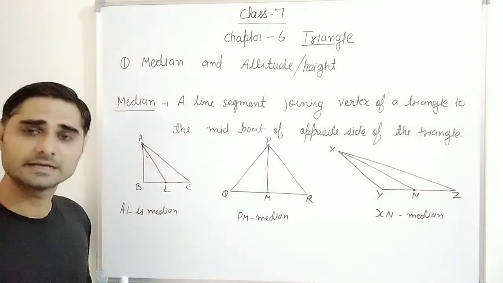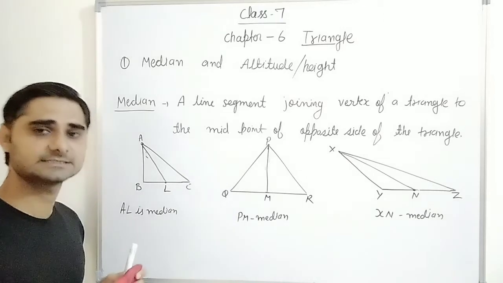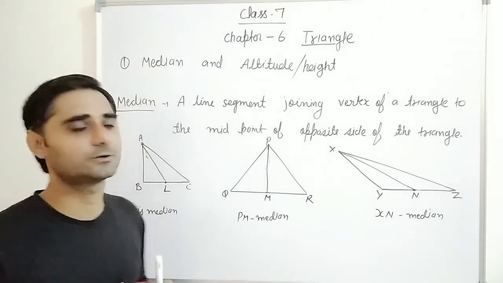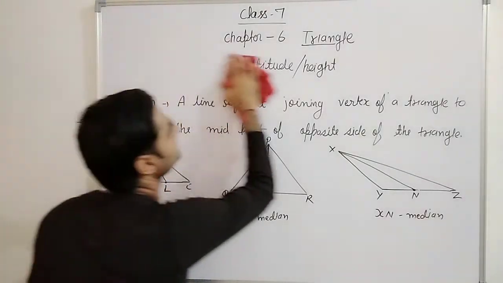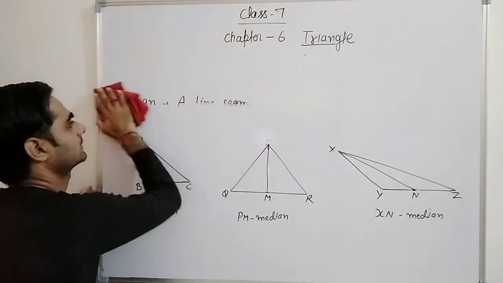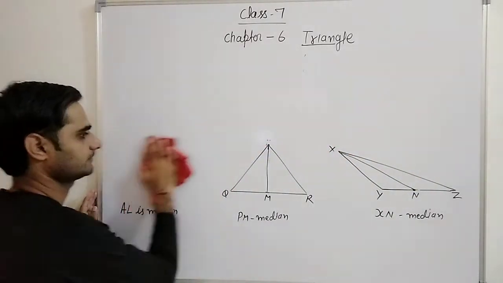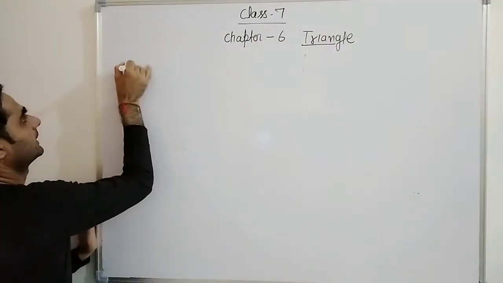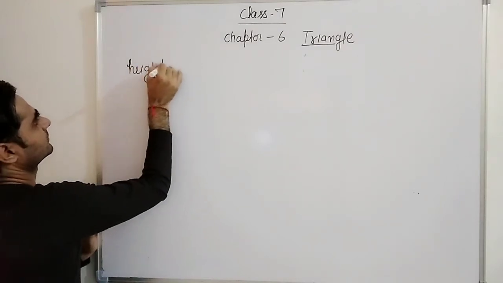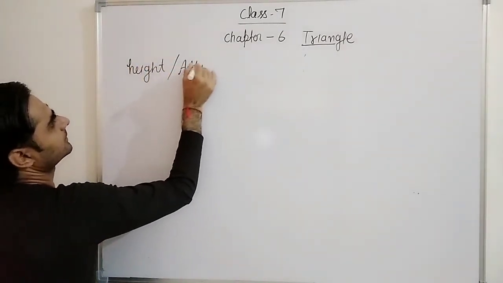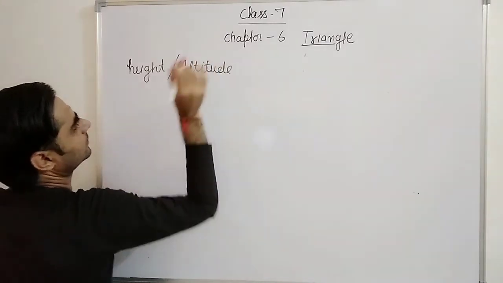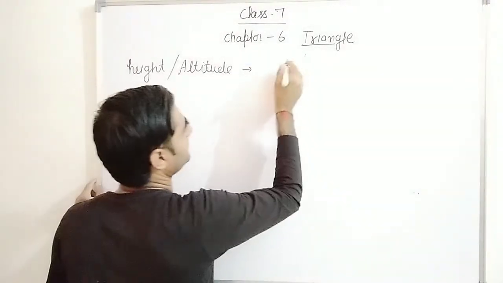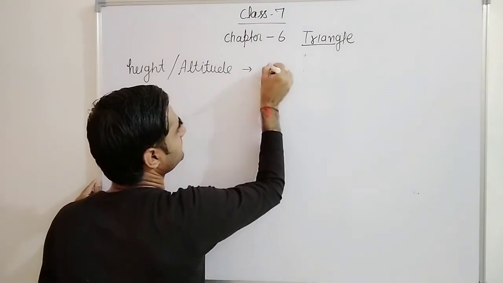Height is perpendicular to the base. The distance between the maximum height, means the vertex and the perpendicular to the base. देखना ध्यान से. अब मैं height की बात करता हूँ. Height, or another word is altitude. What is altitude and height? See, when we draw a triangle, perpendicular height is